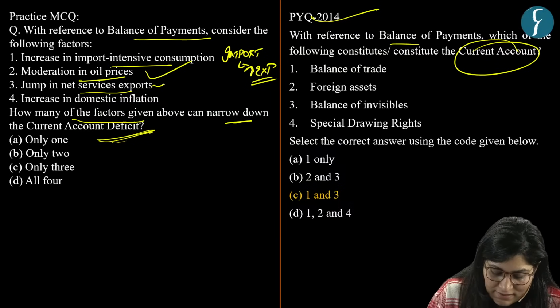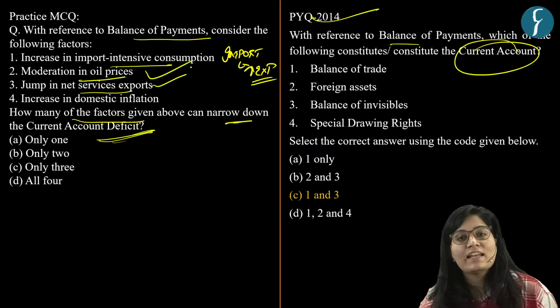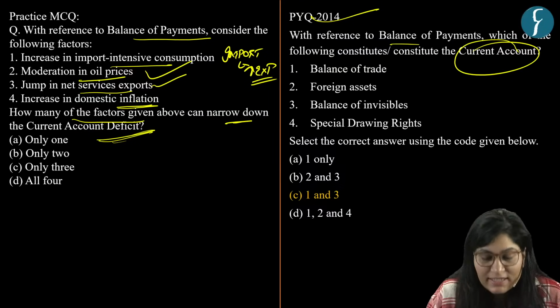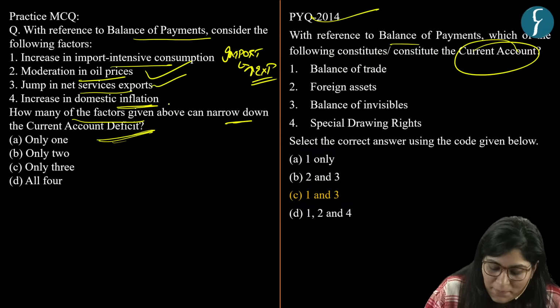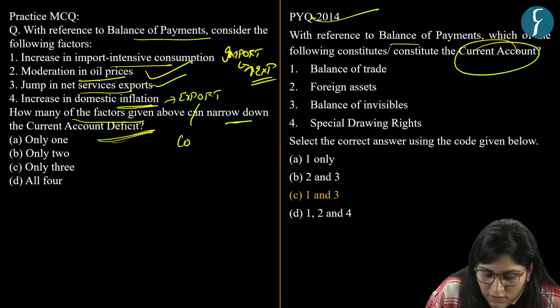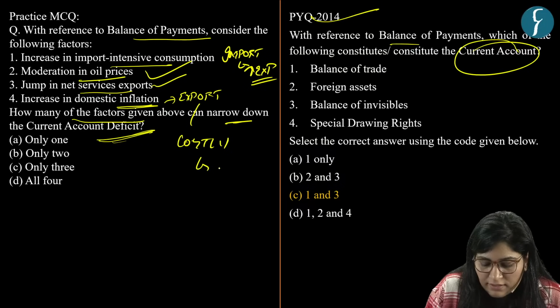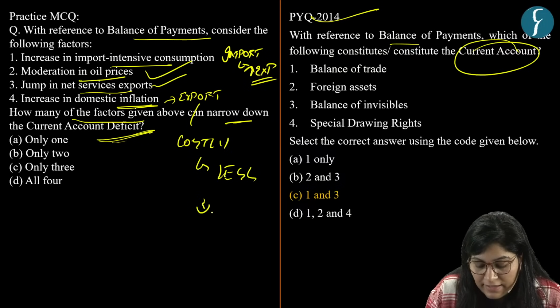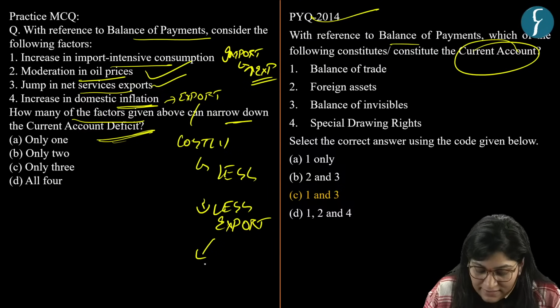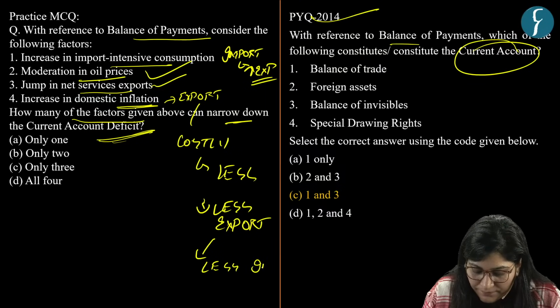Then we have increase in domestic inflation. Increase in domestic inflation will definitely make export products costly. Less demand, less export. Less export means less income. Got it?